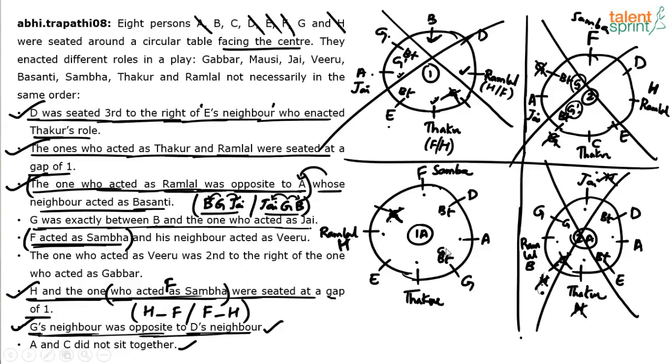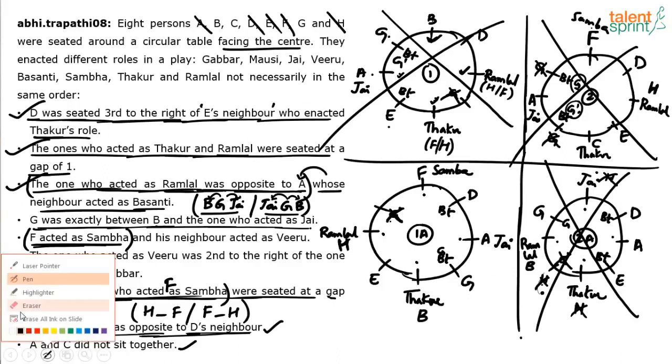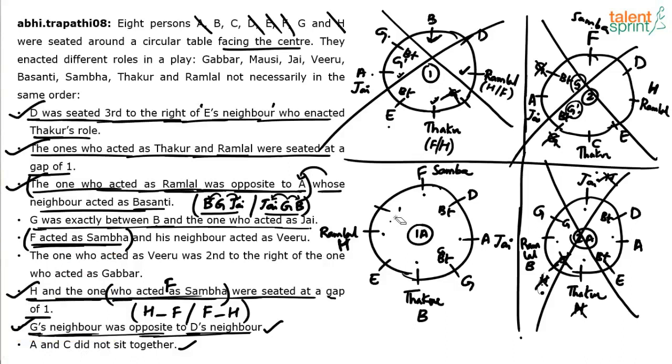Now if this is G, what do we know? It should be B, G, J. J cannot come this side because it's Thakur, so A should be playing the role of J. And then this becomes B. You see, that point is fixed. G is between B and J. So this point is also used. So now since only 1A is the possible case, let's fill up the gaps. This should complete it now.